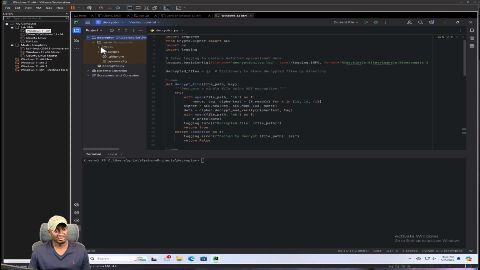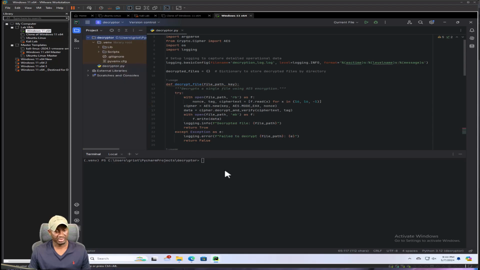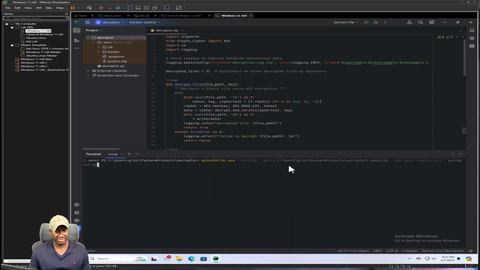And for this one, we actually do need to package the library as well too. So it would be very similar command minus the config file. So what I'll do is, since I had that copied, I'll paste that here. So you notice same command, except a few things. I'm gonna call this Decryptor instead of pycryptor, and then I'm gonna remove the config file because we don't need that argument. I'm going to remove that, and I do want to package the library. So there you go. So one file, same thing, we'll create one executable file.